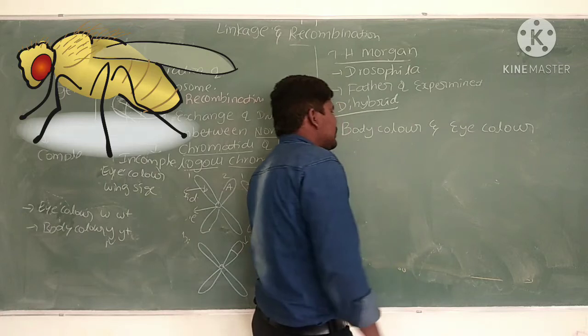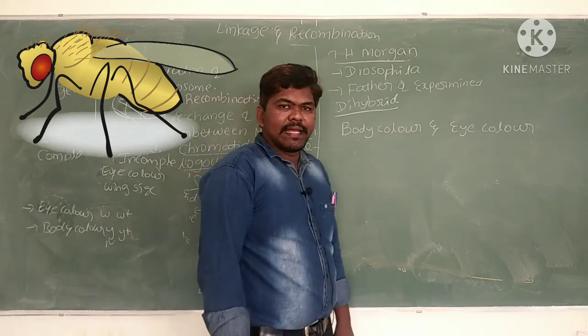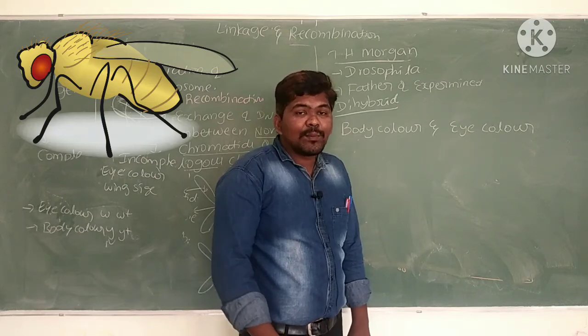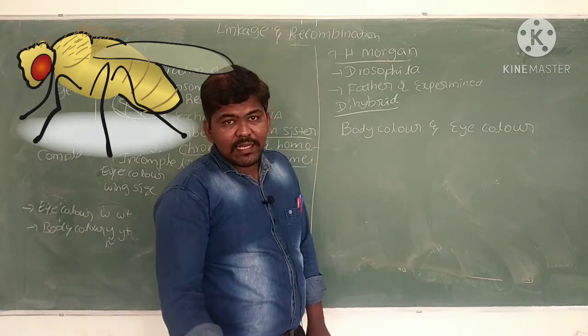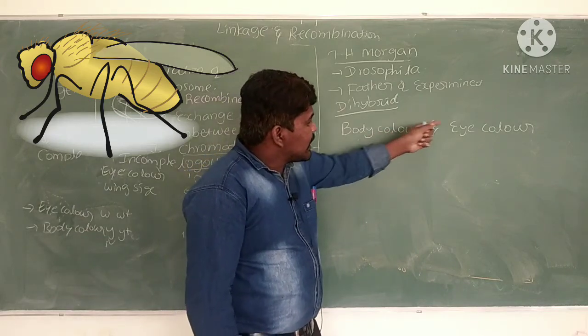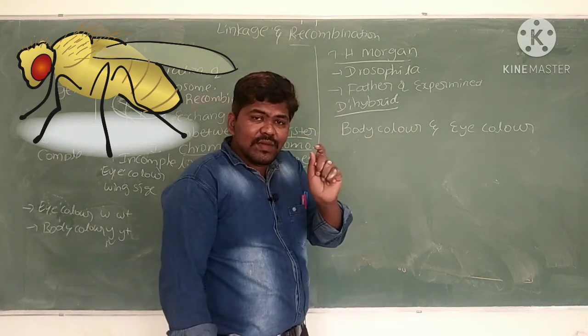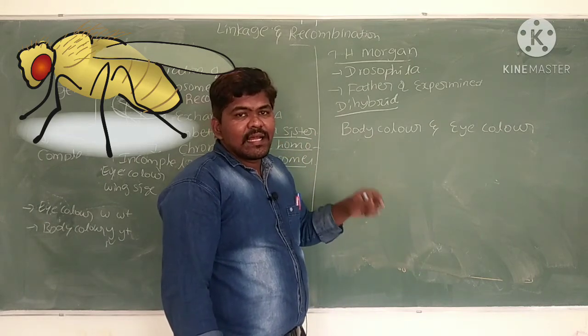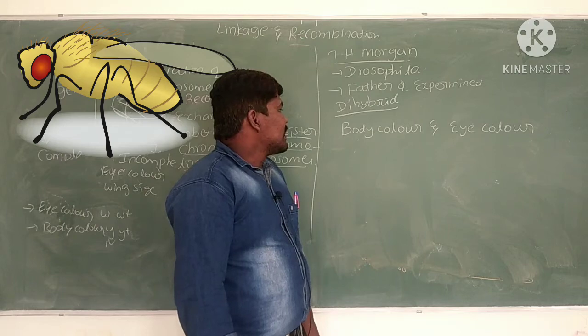The genes responsible for the body color and eye color of Drosophila show complete linkage, because the gene responsible for body color and the gene responsible for eye color are very close together. Hence they show complete linkage.